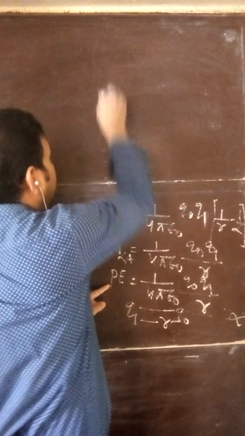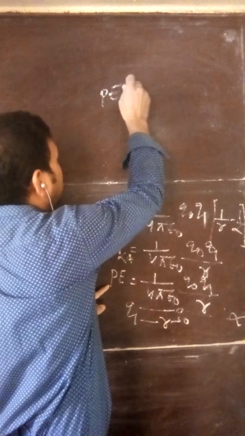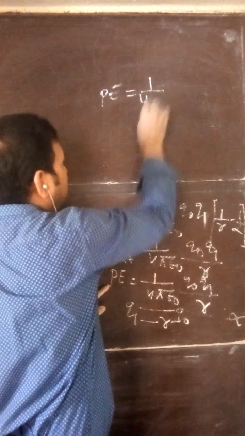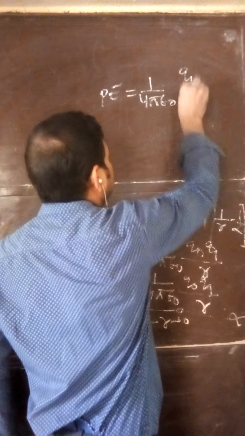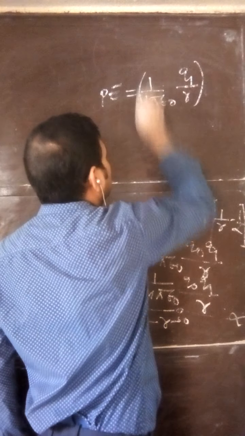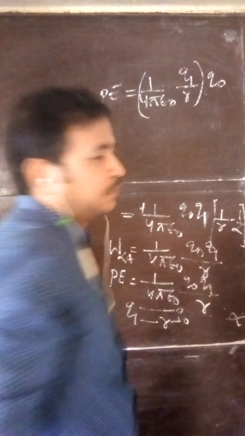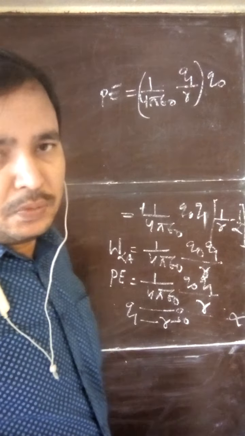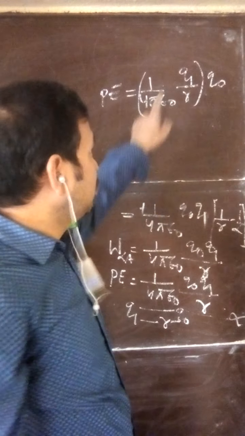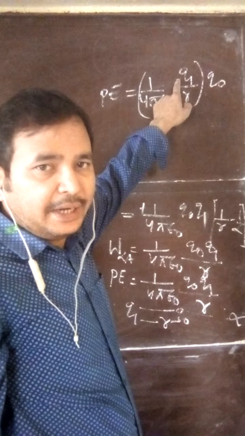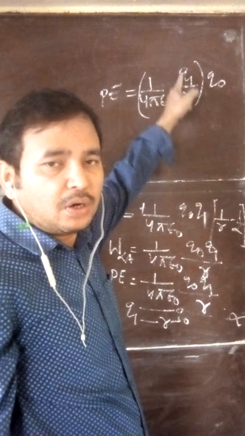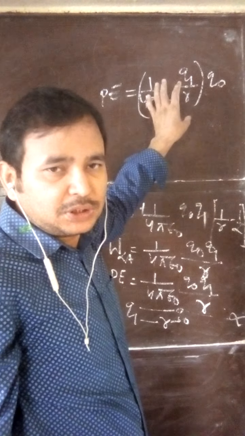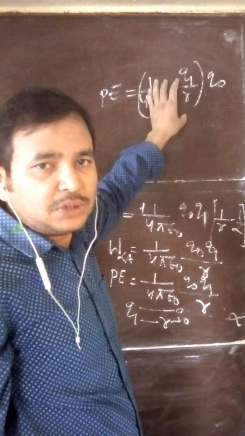That potential energy, we can write the formula in another way: 1 by 4 pi epsilon naught Q1 by R into Q naught. We have discussed this earlier also. Due to Q1 at distance R, what is the formula for potential? 1 by 4 pi epsilon naught Q1 by R. So this is the formula for potential due to charge Q1.